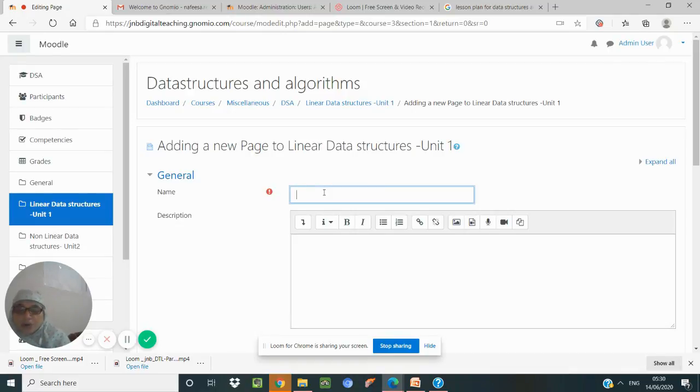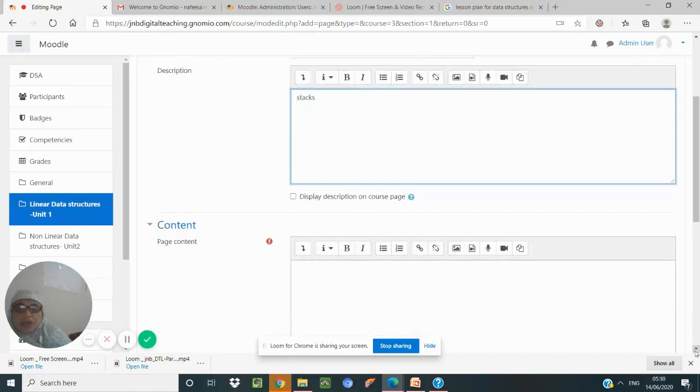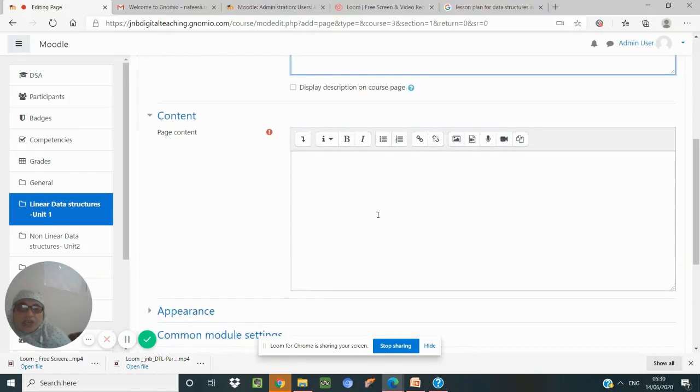So what I want to give, for example, I can give class notes, notes on tags. So like this I can give descriptions. Again, I'm making it fast because we have to cover so many things. After giving that, we can also give the page content.